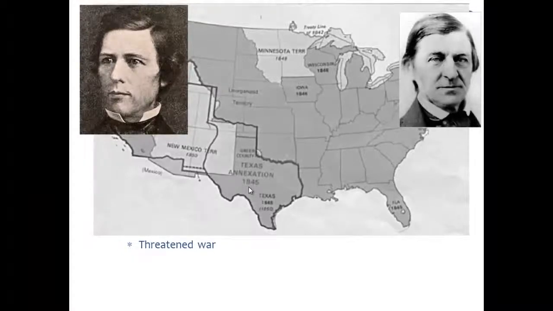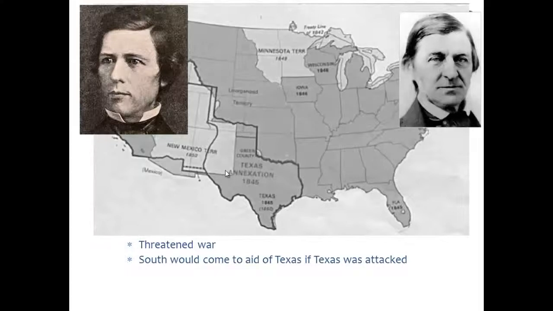And they did threaten war. They said to the United States, to Zachary Taylor, this is our land. If you come try to take it, we will go to war with you. So the country was really on the verge of war during 1850. And the South additionally said, if Texas is attacked, we will come to Texas's defense. So really, the country was kind of staring at civil war here in 1850.